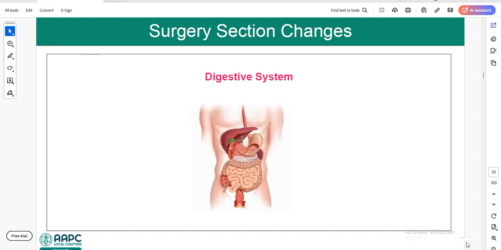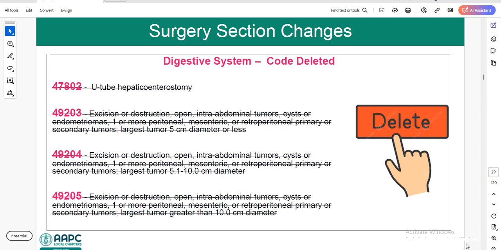Next we will see digestive system updates. In the digestive system, 4 codes are deleted: 47802 hepatic cholangioenterostomy, 49203 excision of open intra-abdominal tumors, 49204 and 49205.